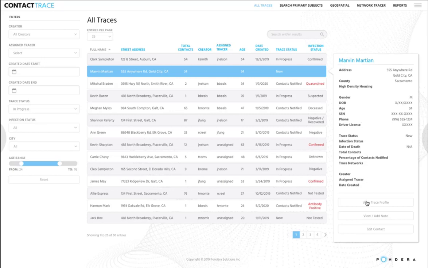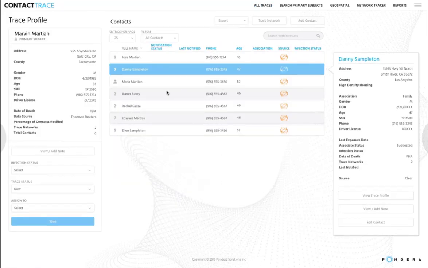And if we click on his trace profile, we're now able to see that the tracer has a body of information available for them to work with before even picking up the phone for the first time to make contact with Marvin. That's because we've run Marvin in batch with the Thomson Reuters CLEAR data to identify family members, associates, or those that he's cohabitated with and potentially could have had contact with during the period of time where he was contagious. The tracer can work through these potential contacts and either confirm them or remove them from the trace, depending on the information that they receive from Marvin.